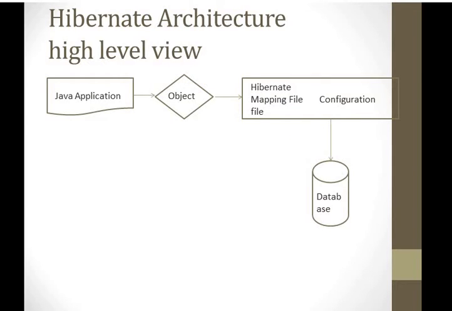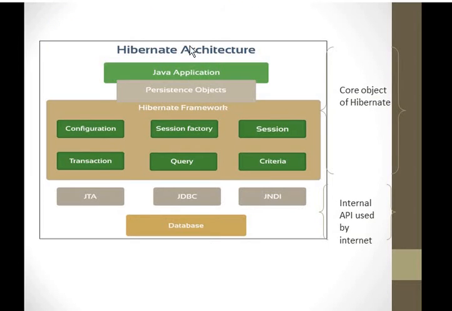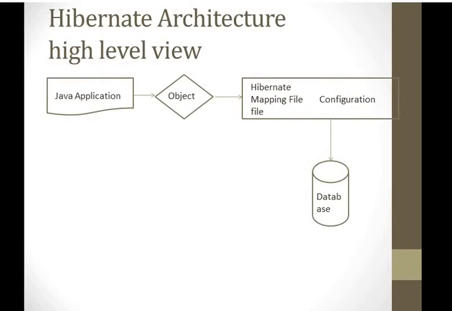Now in Hibernate we have this type of architecture: Java application, persistent object, and then the Hibernate framework. In the first view we have seen that the Hibernate framework is a combination of two files: one is the mapping file and another is the configuration file.